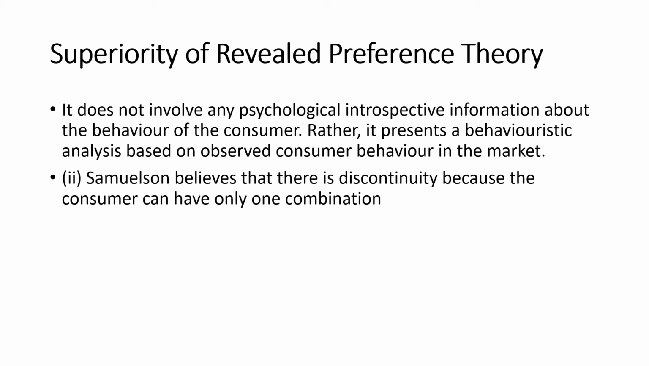We know that, for example, if a consumer goes to the market and purchases something using his income, by considering the prices of goods in the market, that is what is done in the case of revealed preference theory. Revealed preference theory is actually based on the observed behavior of the consumer in the market.